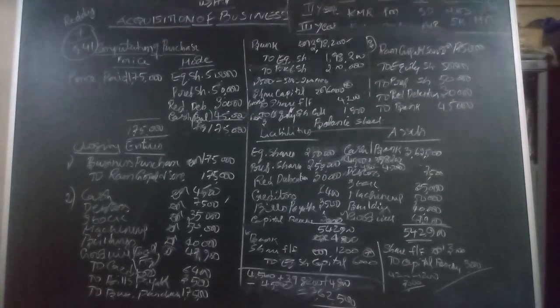The next point given here is that the remaining shares are issued to the general public for equity as well as preference. On that, for 600 equity shares, 3 rupees is not paid. Those shares are forfeited and after that reissued. Then we have to calculate the capital reserve lying on that. So for that, first we have to pass the share issuance entry. So Bank Account, when you are issuing the shares, cash comes in, Bank Account Dr. to Equity Share, total amount of equity share.